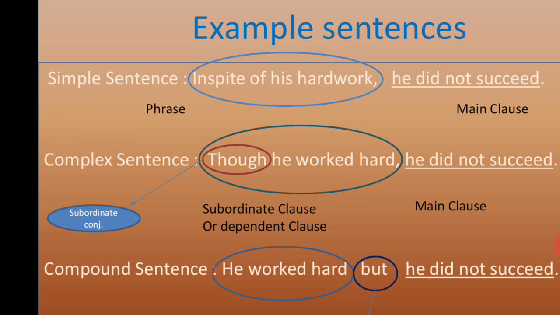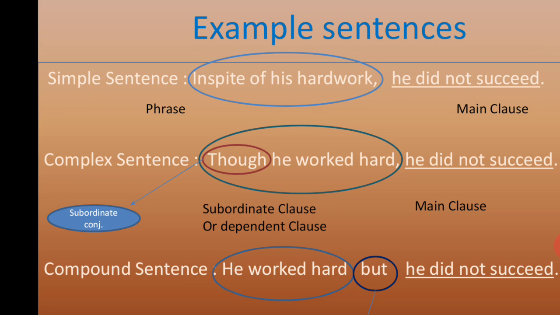Read that particular group of words. Though he worked hard. Okay, sir, tell me the complete thing. Though he worked hard, what happened? Even though this group of words has a verb, worked, it does not give a complete sense because it is a subordinate clause or dependent clause. It has a subordinate conjunction. Here you can see at the left, in a circle, the word though. That is a subordinate conjunction. So one subordinate clause and one main clause make a complex sentence.